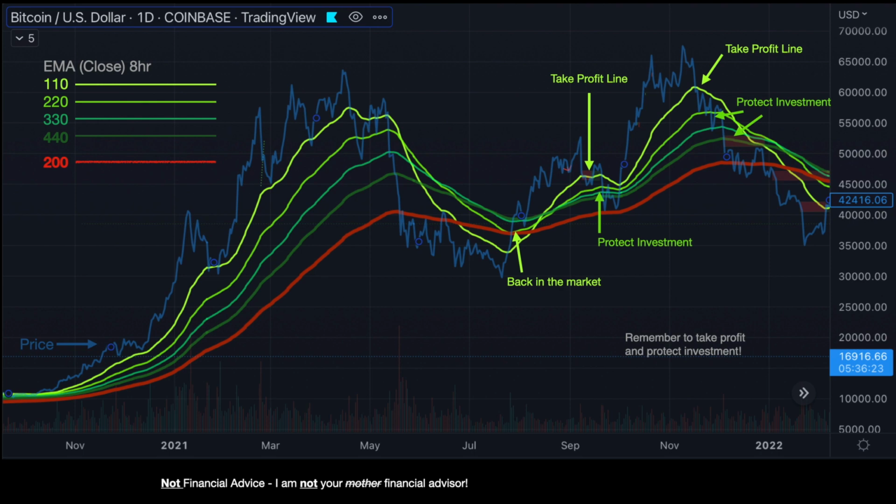And as the price fell down and down and down, we were pulling out our investments as we were going down, and then we were all out once the price fell below the 200-day EMA. Again, there was another fake out. We ignored it, and we waited to get back in until April 2022, when Bitcoin price rose above the 110 EMA, but again, that was a 15% re-entry.